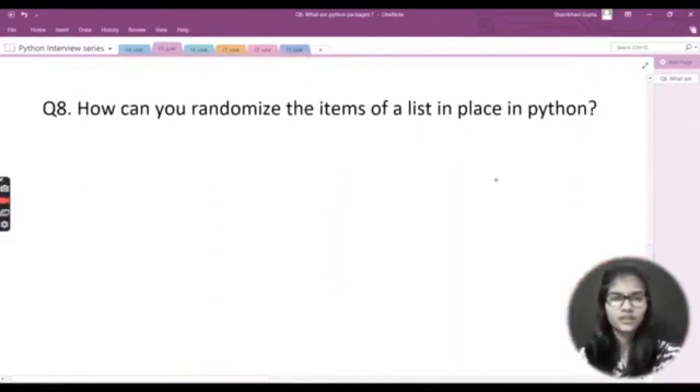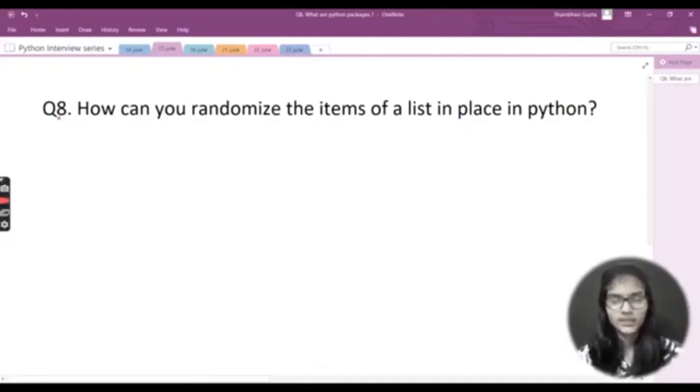So my third question goes like this: how can you randomize the items of a list in place in Python? Let's say I have a list in Python and I want to randomize all the items in that list. Randomize here means that you need to shuffle all of the items. Let's say I have a list with 5 items: first item is milk, then cold drink, chips, chocolates, and toffees.